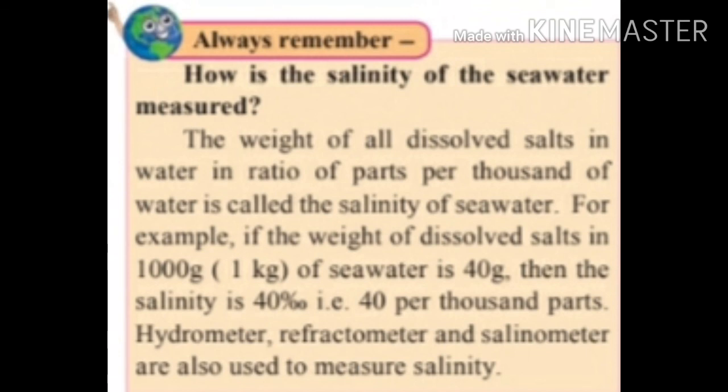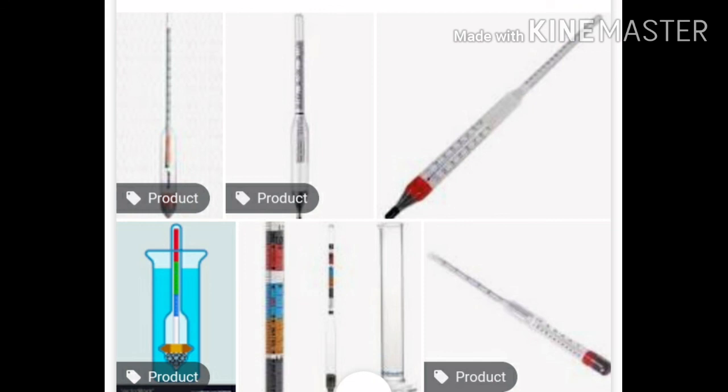For example, if the weight of dissolved salts in 1000 gram, 1 kg, of sea water is 40 gram, then the salinity is 40 per thousand, that is 40 parts per thousand.